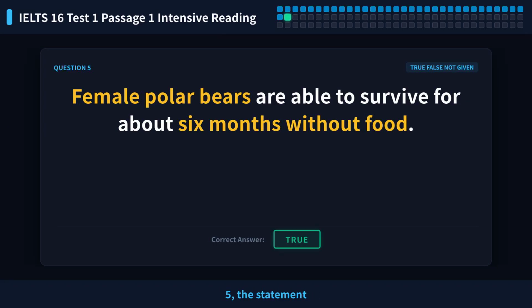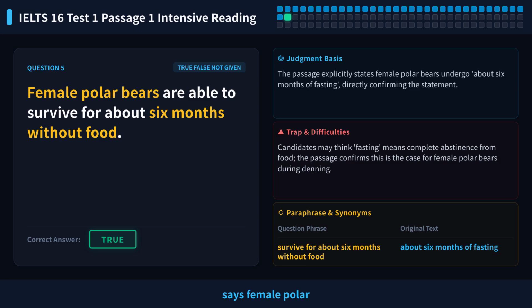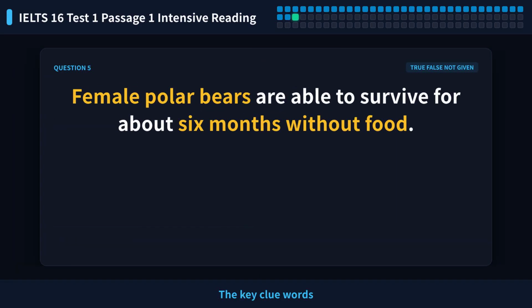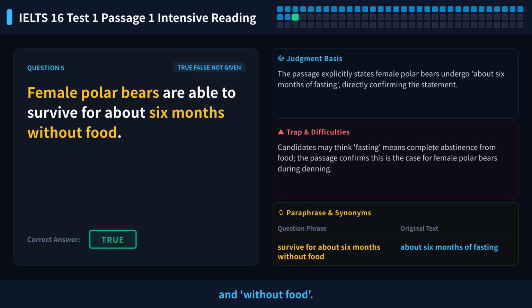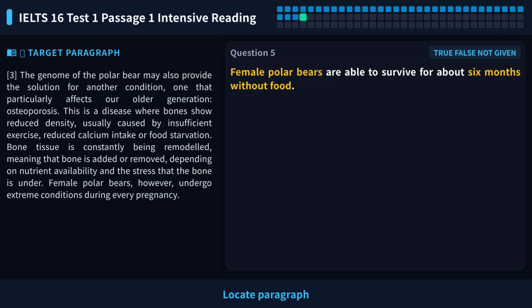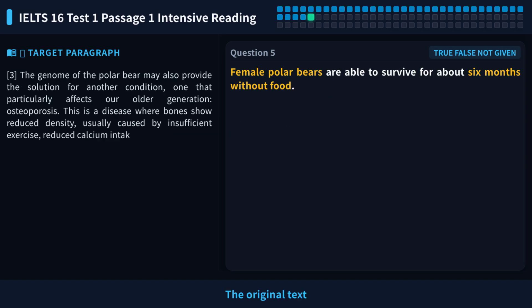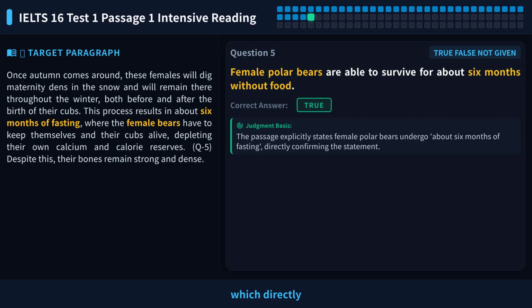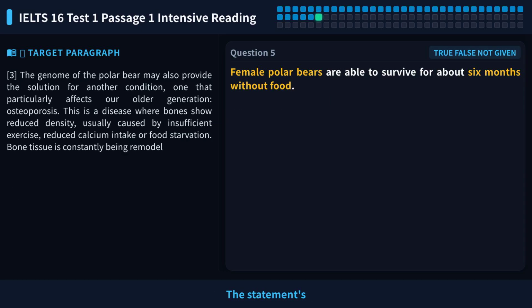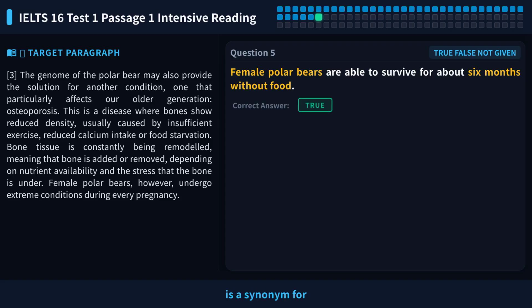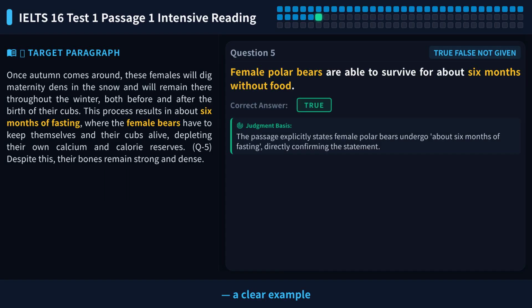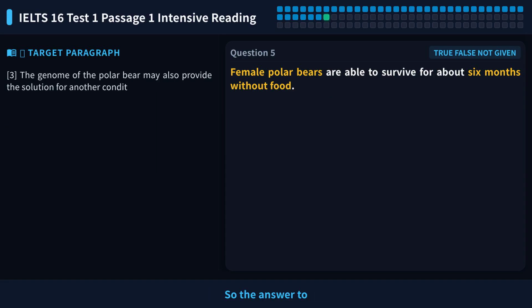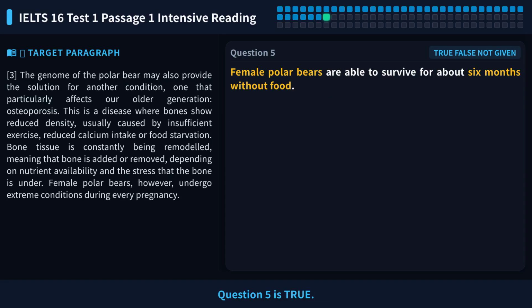Let's look at question 5. The statement says female polar bears can survive for about 6 months without food. The key clue words are 6 months and without food. Locate paragraph 3 and look for expressions related to fasting. The original text uses about 6 months of fasting, which directly matches the statement. The statement's without food is a synonym for the text's fasting, a clear example of synonym replacement. So the answer to question 5 is true.